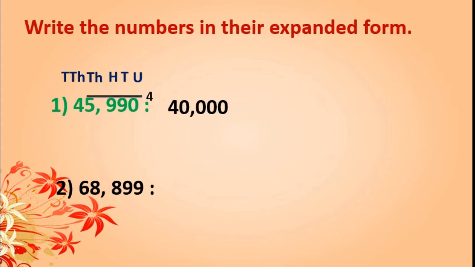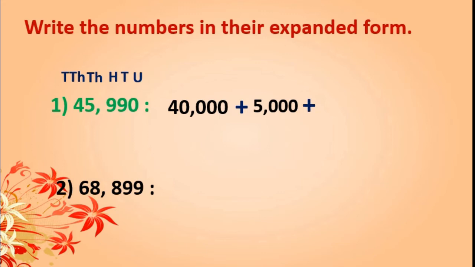Means 40,000. Plus, I will put here. Now, 5 we are going to take. The second number is 5. After 5, how many digits are there? 3. So, after 5, I will put 3 zeros. Got this? Again, plus I will write.